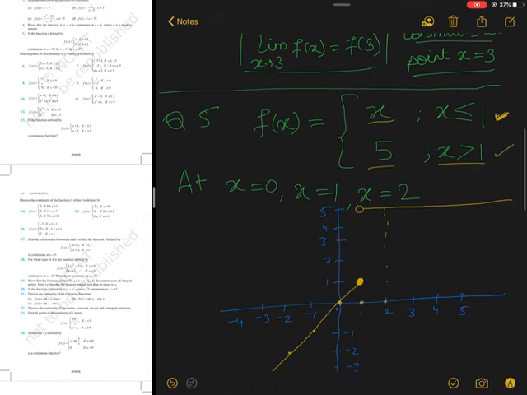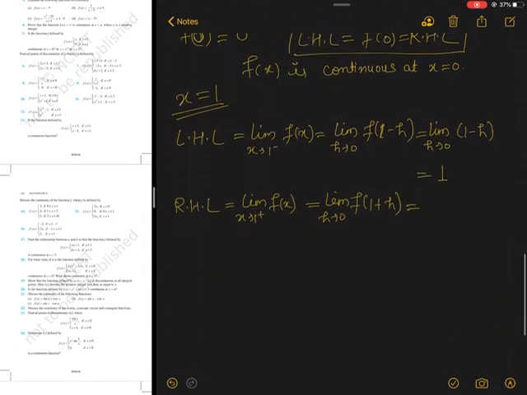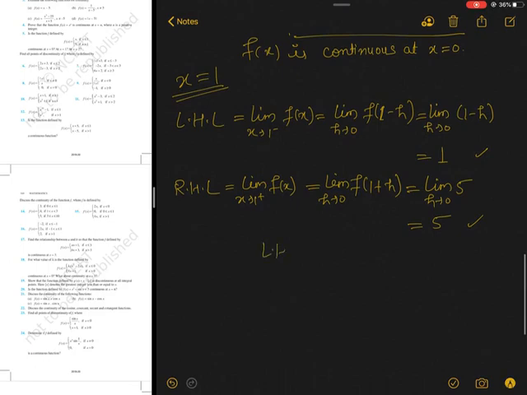For numbers greater than 1, it will behave in this manner, f(x) equal to 5. So whatever input you give, the output will always be 5. And when you put the limit, you will get 5. Now you can see LHL is 1 and RHL is 5. They are not equal, so LHL not equal to RHL.